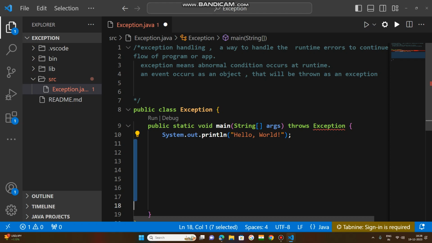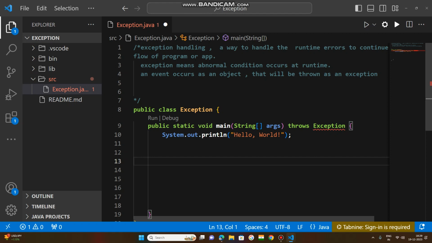At the 14th statement, an exception occurs. At that time, the normal flow of the program is disrupted and discontinued. The flow will not go ahead, and the next statements will not be executed.